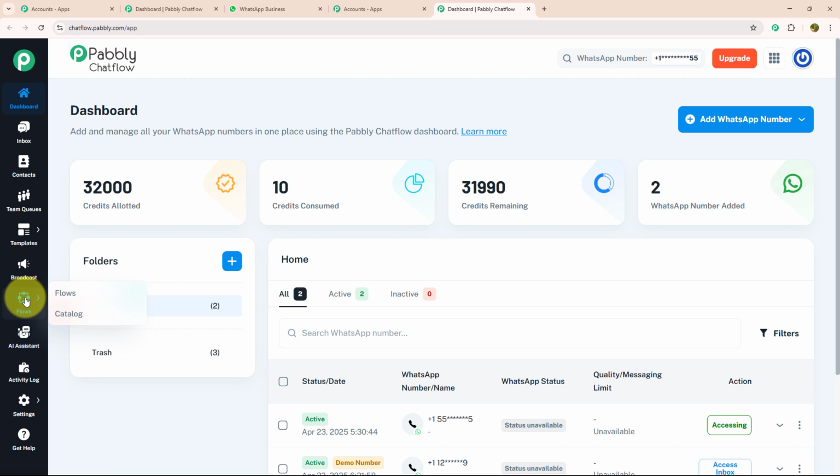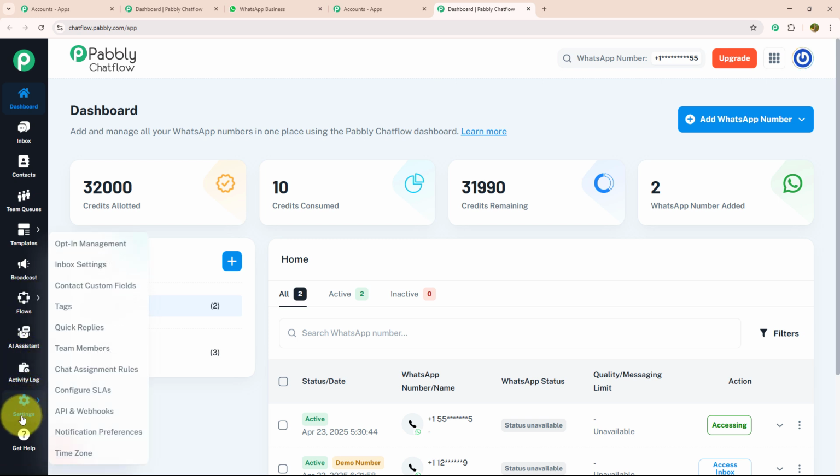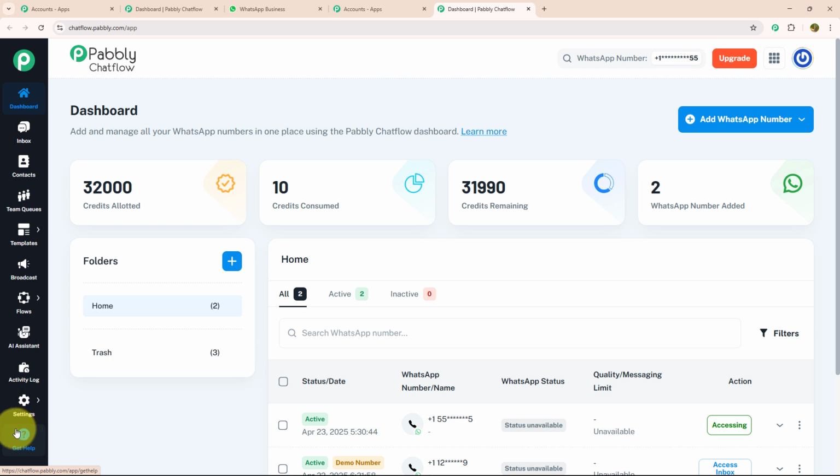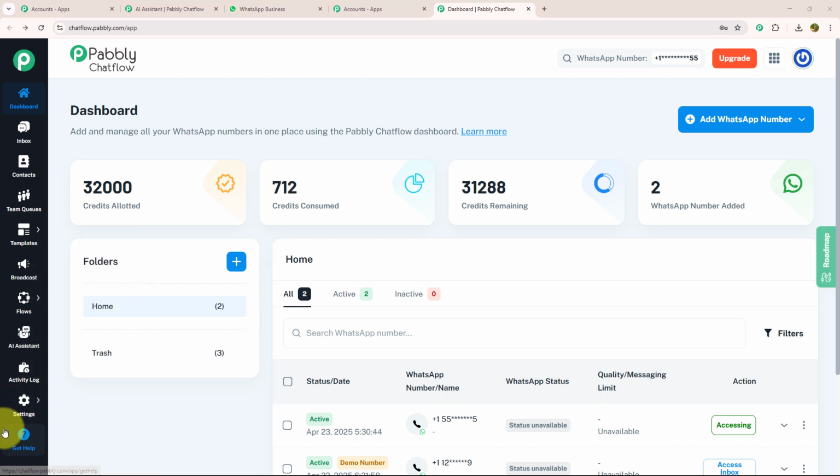After that, we have Flow, which is a powerful tool on Pabbly Chat Flow to create chatbots. Below that, we have AI Assistant, Activity Log, Setting, and Get Help. If you want to know each feature individually, we have linked a separate video for that in the description box. As we got to know about each feature, let's get started building an AI Assistant.